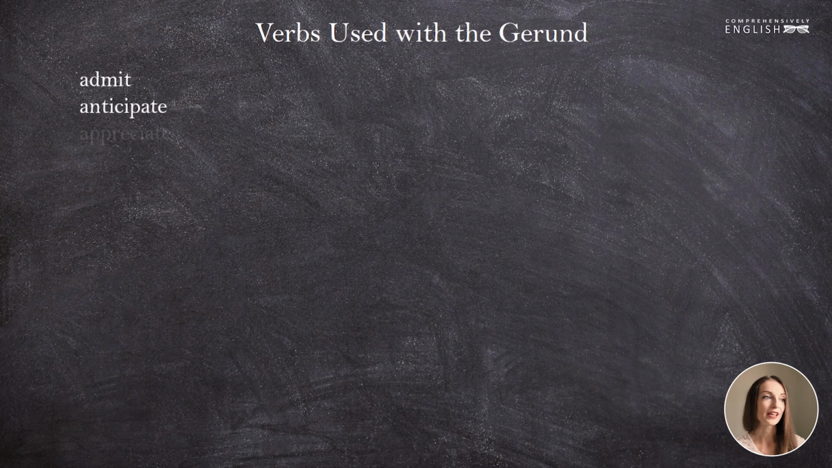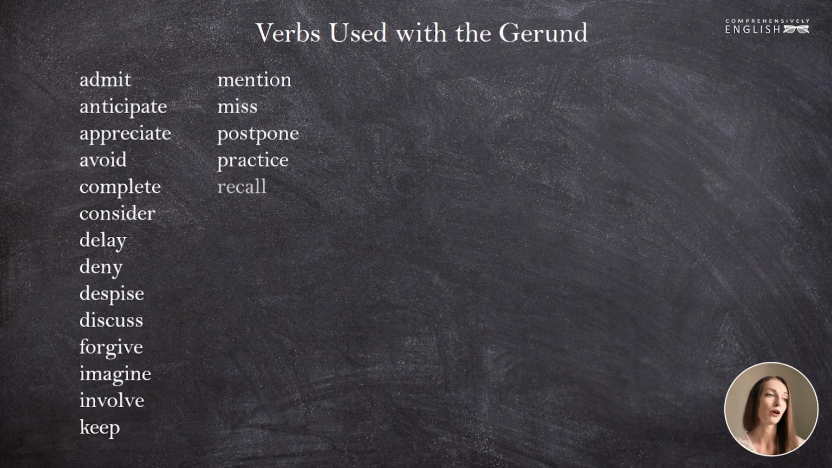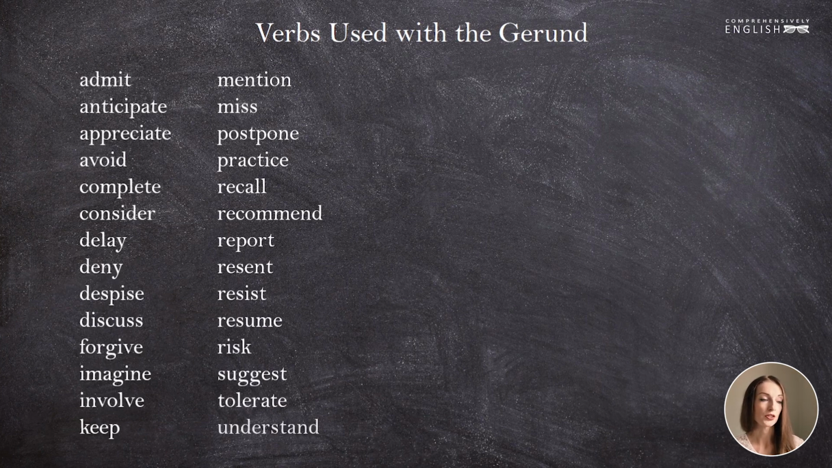Now let me introduce another list of verbs that are followed by the gerund. These verbs are to be learned by heart: to admit, to anticipate, to appreciate, to avoid, to complete, to consider, to delay, to deny, to despise, to discuss, to forgive, to imagine, to involve, to keep, to mention, to miss, to postpone, to practice, to recall, to recommend, to report, to resent, to resist, to resume, to risk, to suggest, to tolerate, and to understand.